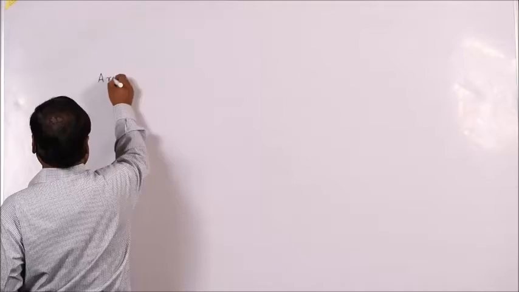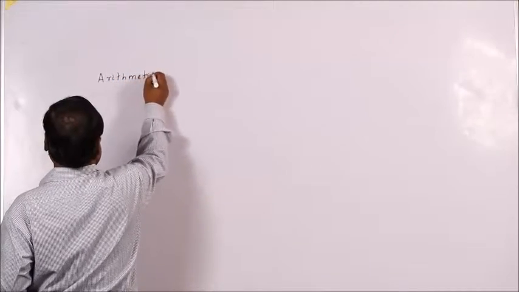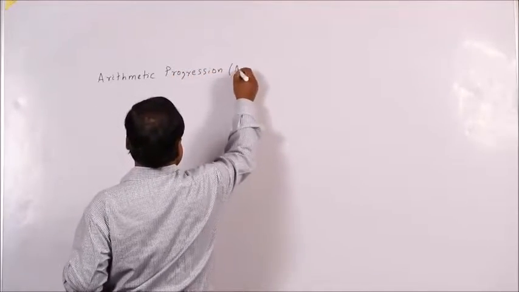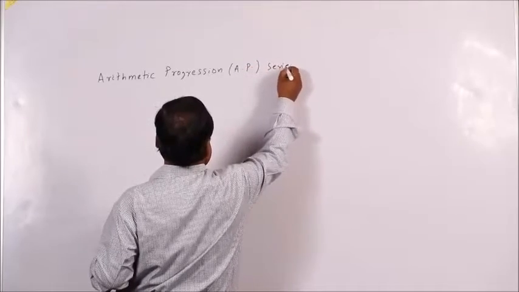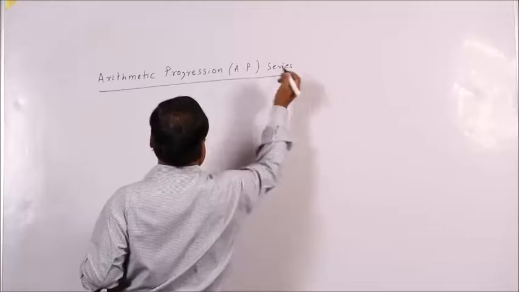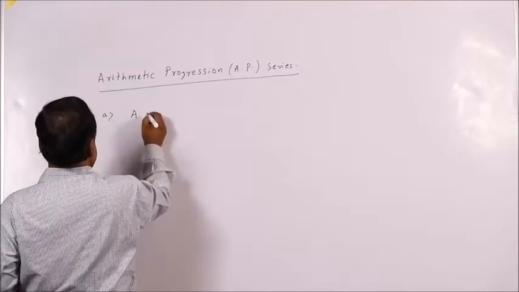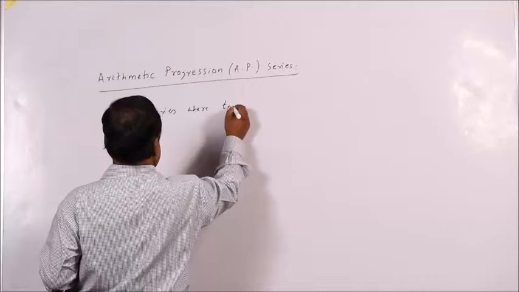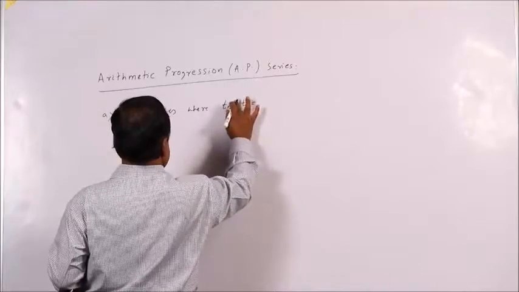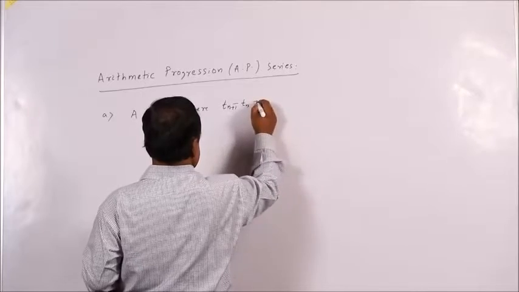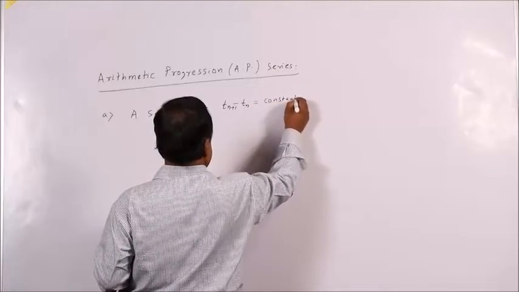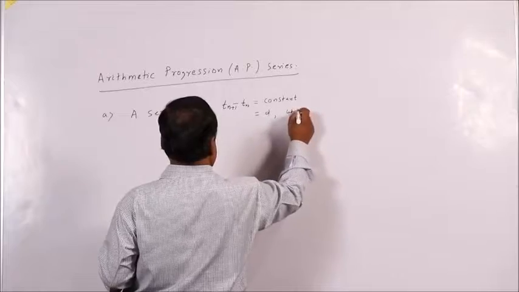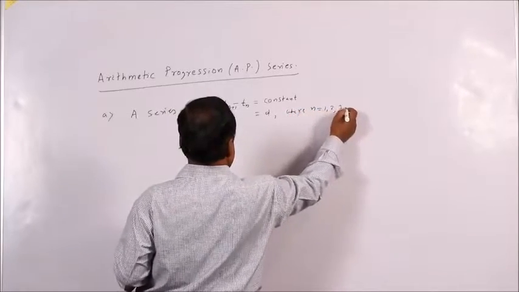Arithmetic progression series: a series where T(n+1) minus Tn is equal to a constant, say D, where n equals 1, 2, 3, and so on.